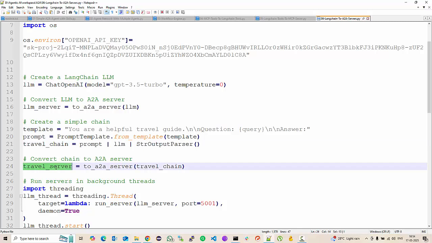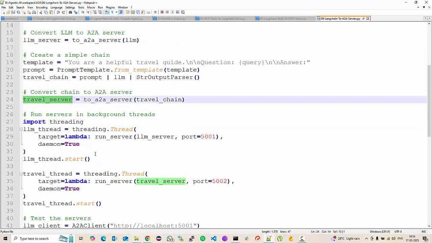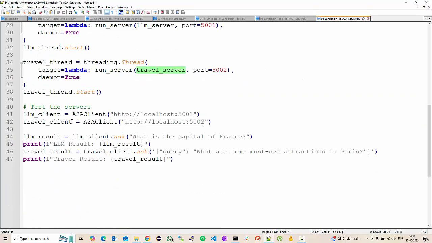And this is the travel server which I've created using the travel chain by saying to A2A server. And then I start two threads on port 5001 and 5002 for the LLM and travel server. And here I'm creating an A2A client connecting to each of those A2A servers, and I'm calling those A2A servers. So you can see the results.